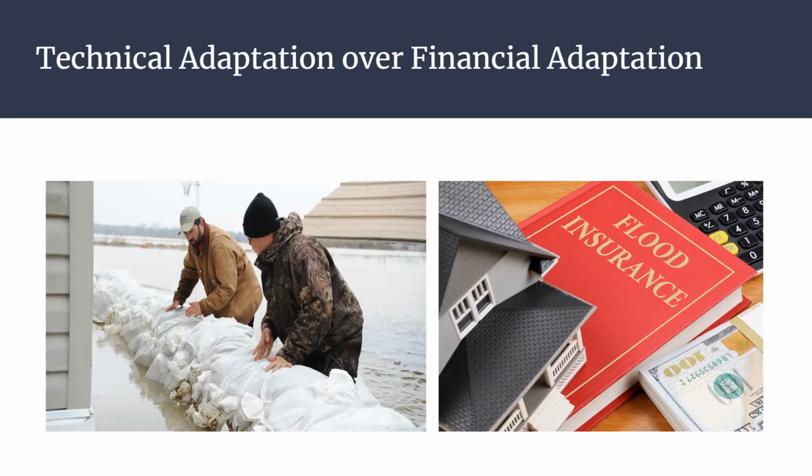The article found that individuals were more motivated to make technical adaptations, like cutting trees around one's home or laying sandbags for flooding, than to make the financial adaptation of getting insurance plans against these natural disasters associated with climate change. This is something interesting, and the article goes through different nuances of that.